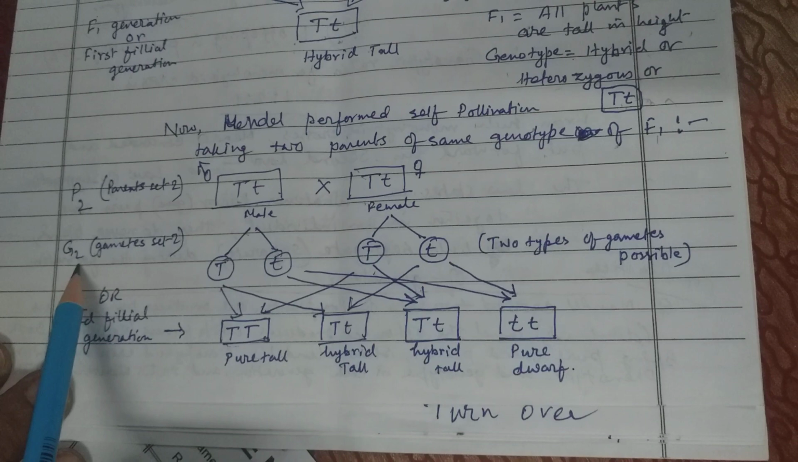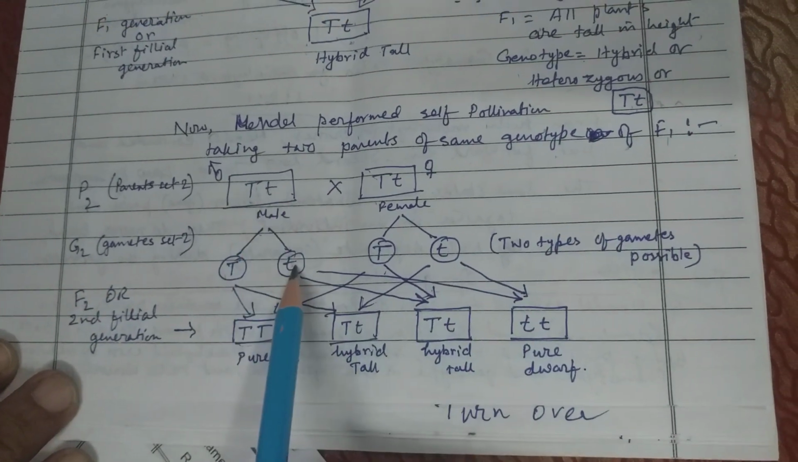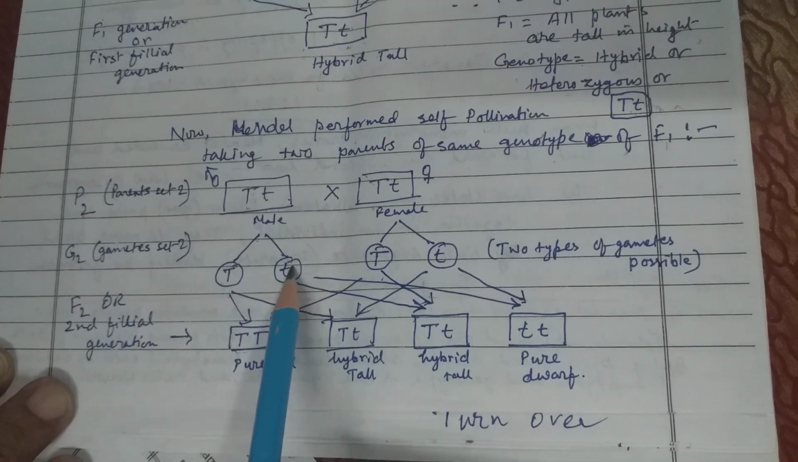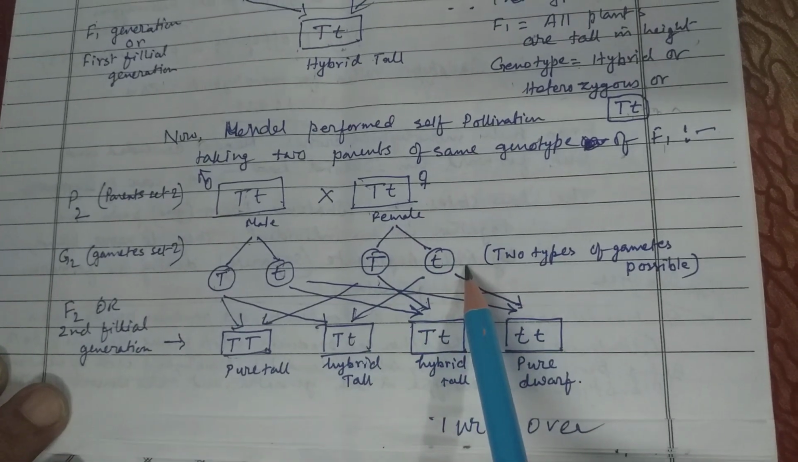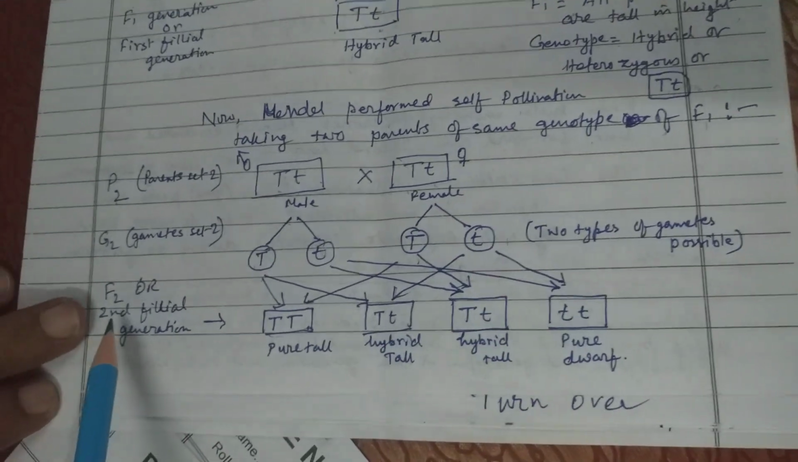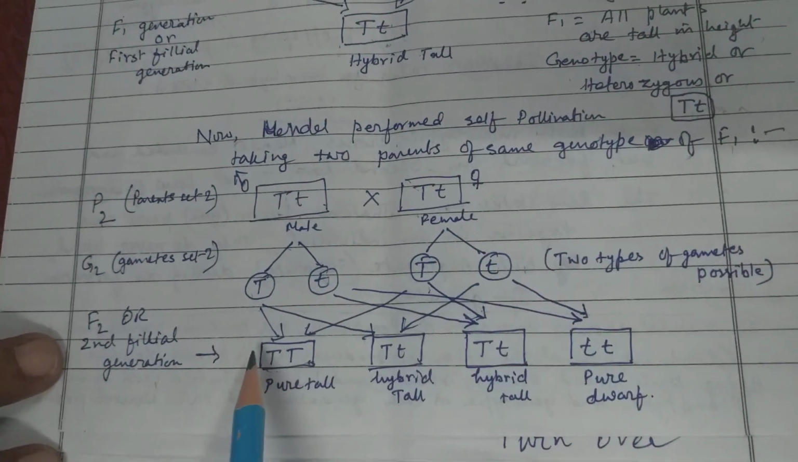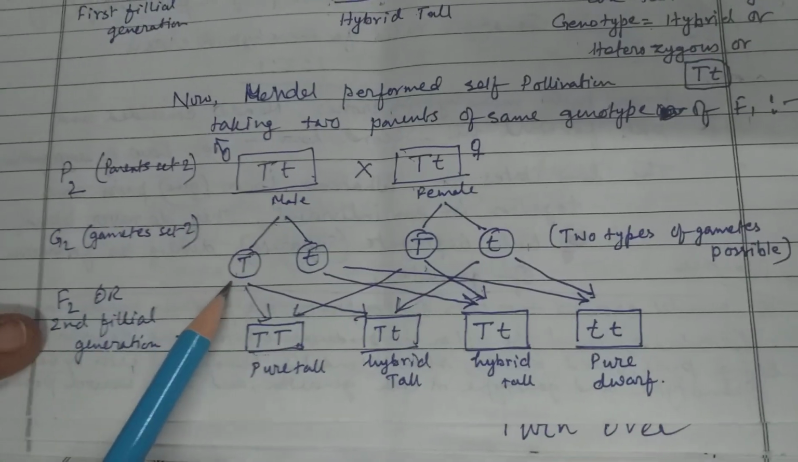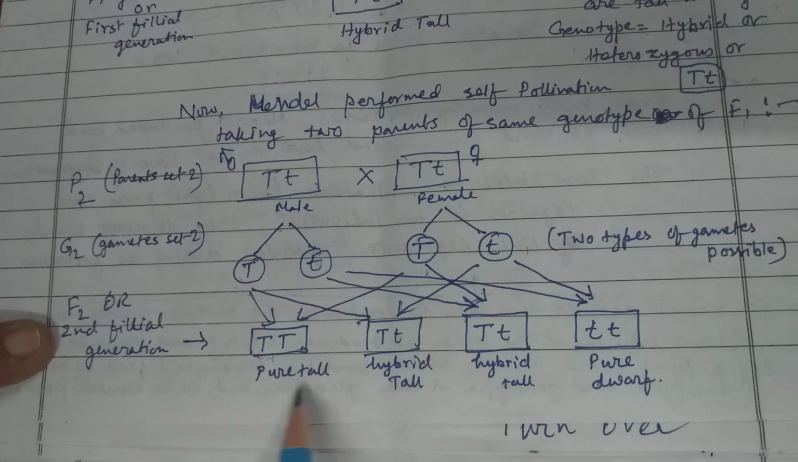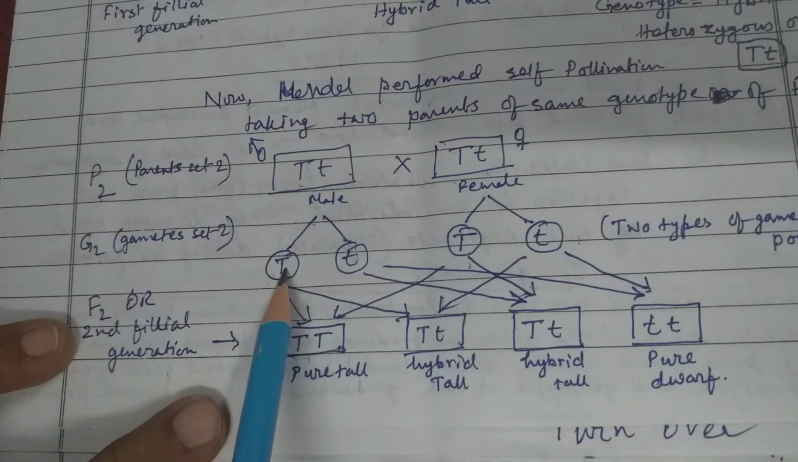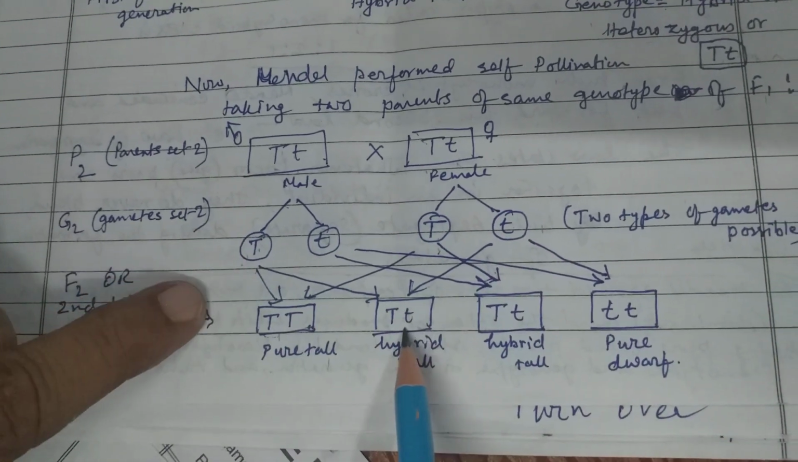This time two types of gametes are possible, capital T one of them and small t the other, due to meiosis. Similarly here also, capital T one, small t the other. Now when we go for F2 or the second filial generation, all kinds of combinations and crosses can be made. If this gamete fertilizes with this gamete, both will be capital T, pure tall. If this one is crossed with this one, then it is capital T, small t.